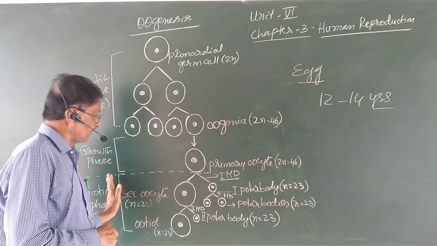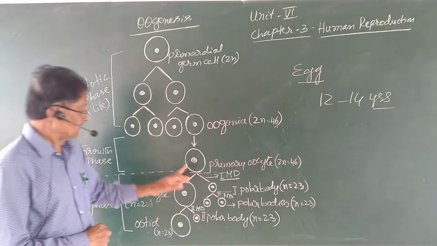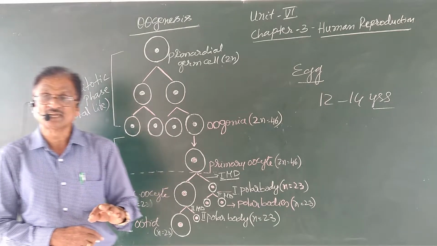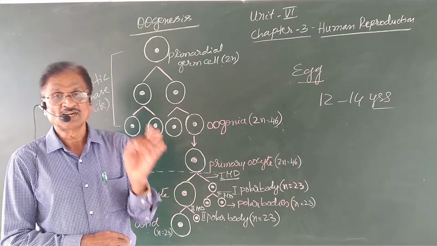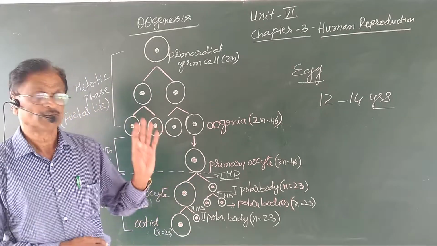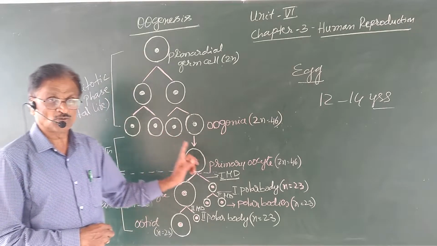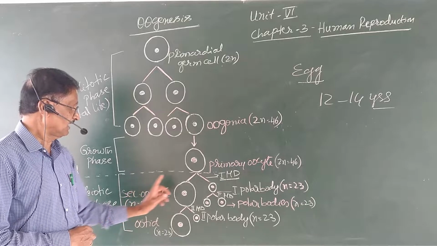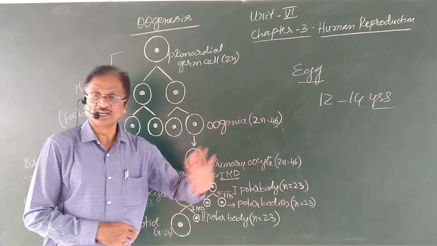Now, the primary oocyte becomes active and completes the rest of the first meiotic division, that is metaphase first, anaphase first, and telophase first, ultimately forming two unequal sized cells: the secondary oocyte and the first polar body.